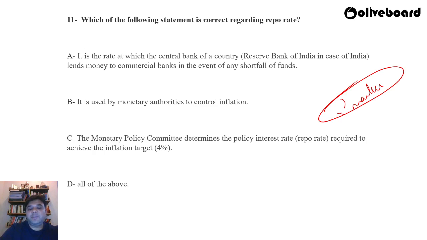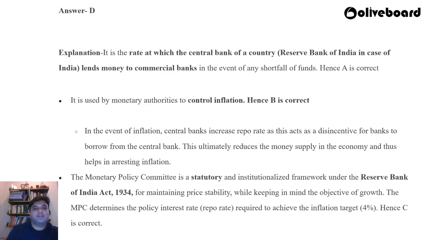C, the MPC, that is the Monetary Policy Committee, determines the policy interest rate, repo rate, which is required to achieve the inflation target of 4%. D, all of the above. देखिए, थोड़ा भी आप एडिटोरियल पढ़ते हो तो आपके लिए ये सवाल आसान हो जाएगा. Which of the following statements is correct regarding repo rate? And the answer to that is D, all of the above.